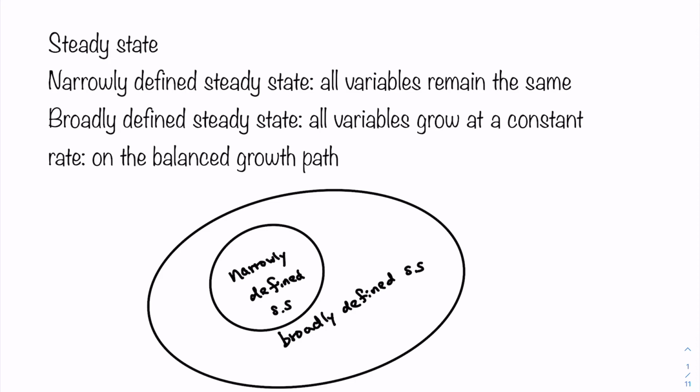One is the narrowly defined, so all the variables are always the same at the steady state. But for the broadly defined steady state, we allow it to grow. As long as it's growing at a constant rate, we still claim that the economy is at a steady state that constantly grows over time. So now let's move on to talk about the Solow model with population growth and technological growth. And in there, we need to adopt the concept of the broadly defined steady state.